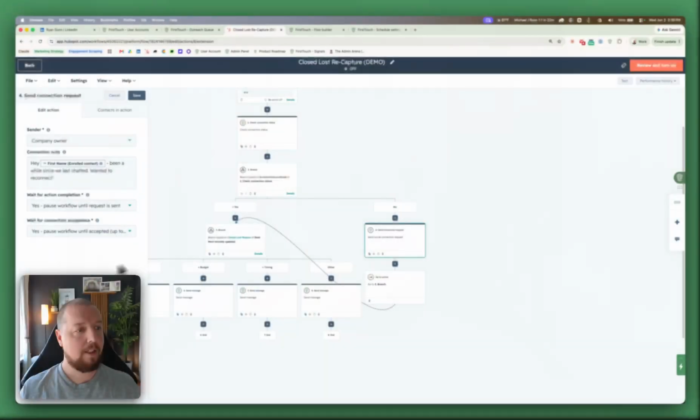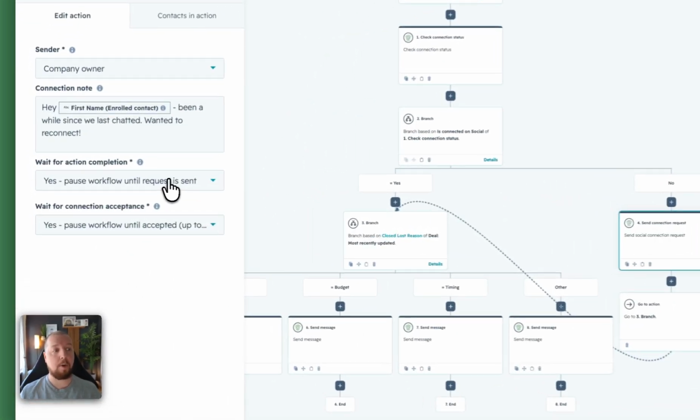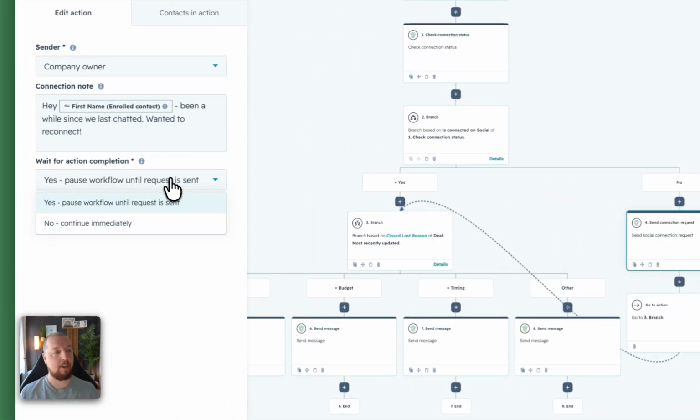That means while a send connection or send message action may trigger today, that contact is only being added to the queue. Actually sending the connection or message may be delayed several hours or even days, depending on what is already in your queue. That's also why we've added these pauses. So in a workflow action in HubSpot, you can pause the workflow until the request is actually sent, in case you have actions after that connection request where you want to make sure that the request was sent prior to executing that next step. The other option is that you can continue immediately, which will execute steps regardless of whether the connection request has been sent or not.